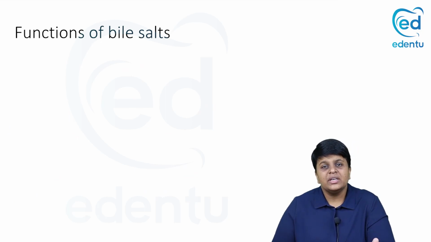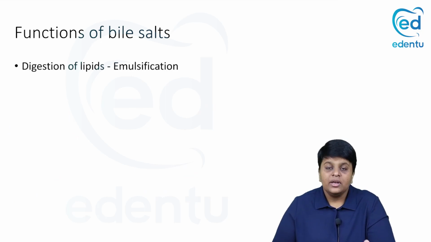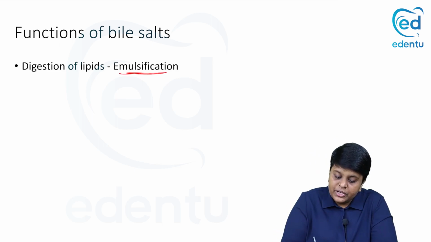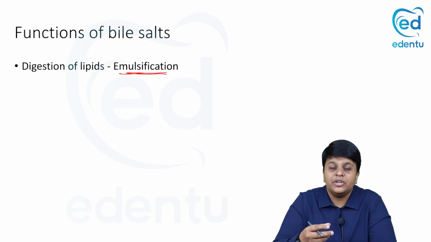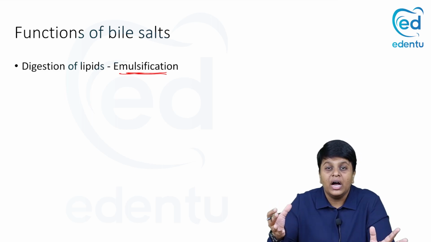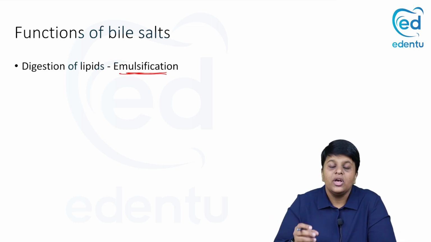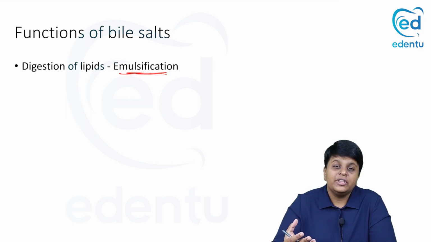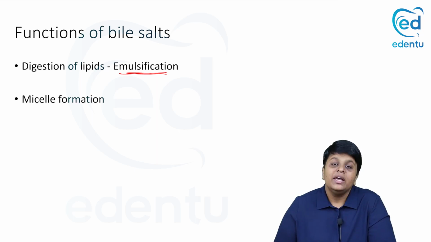Now let us see the various functions of bile salts. The most important function is that it helps in the digestion of lipids, that is emulsification. What is emulsification? The process of breaking down the large lipids into smaller droplets. Only then can you further enhance the absorption of lipids. So it helps in digestion of lipids. Then we have already seen micelle formation, right?